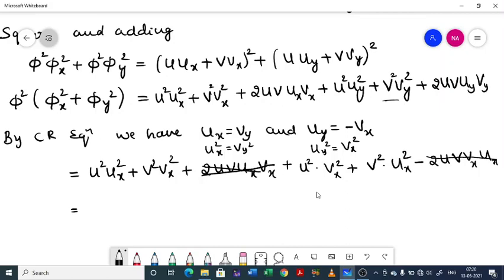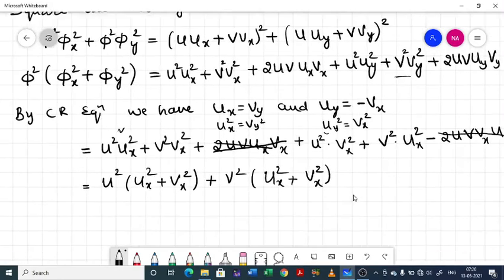So let us do one thing. Taking u square outside in these two terms, we will be getting u square times ux square plus vx square. Similarly taking v square outside in the remaining two terms, first I will write this one, ux square plus vx square.